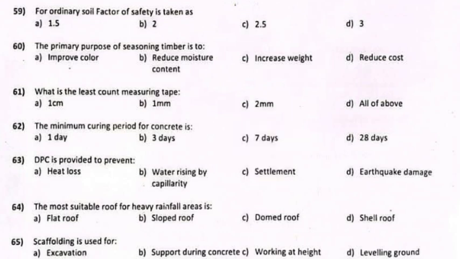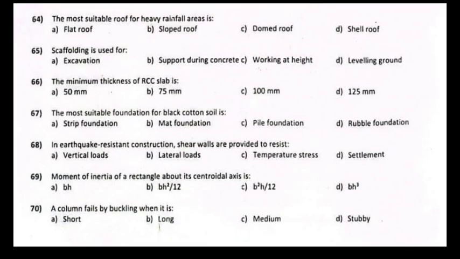Question 63. DPC is provided to prevent. Answer: B. Water rising by capillarity. Question 64. The most suitable roof for heavy rainfall areas is. Answer: B. Sloped roof. Question 65. Scaffolding is used for. Answer: C. Working at height. Question 66. The minimum thickness of RCC slab is. Answer: C. 100 mm.